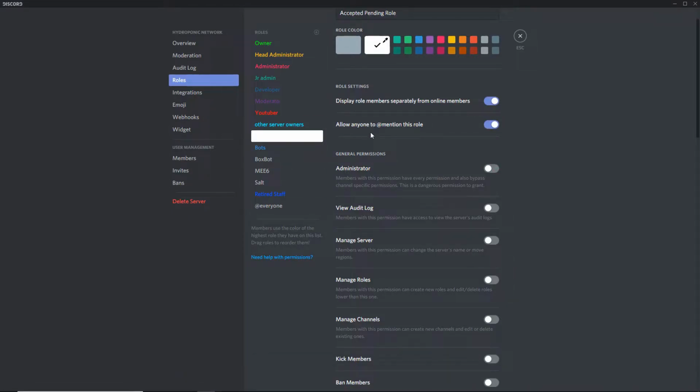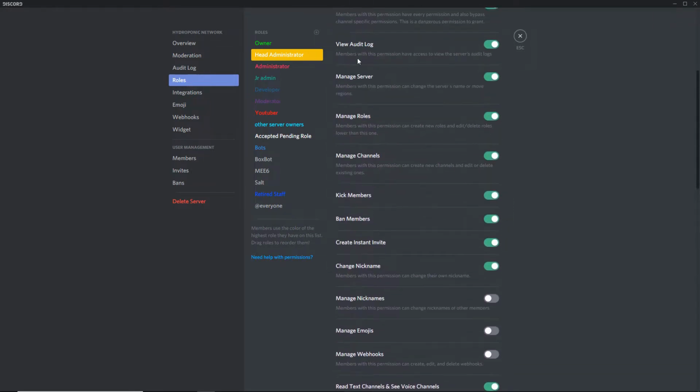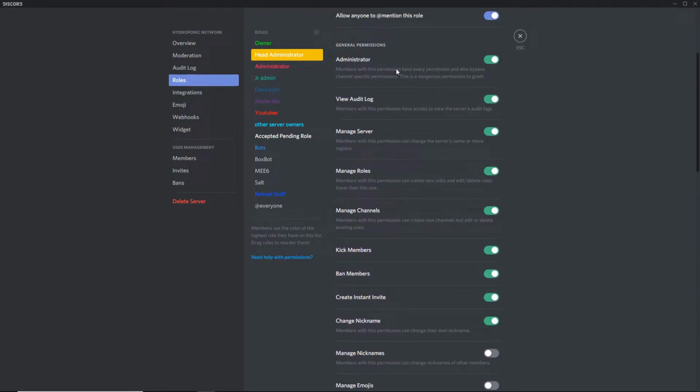You can make an accepted pending role for application acceptance, whatever. Other server owners that you want, YouTubers if you get those, moderators, developers, basically the general stuff, admins. Especially head administration should get everything. But, you know, they already have administrator, so they get everything already.